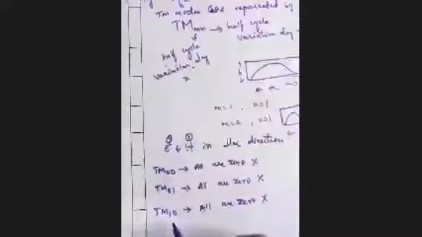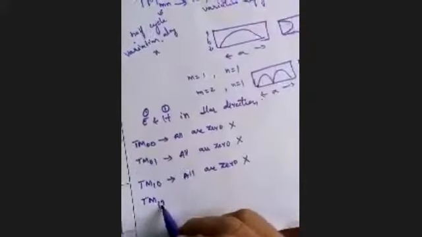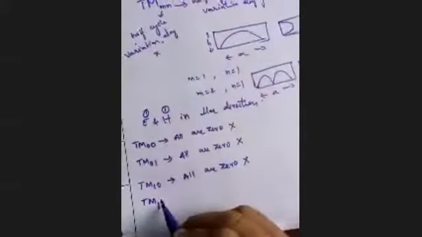So now when we look at this, what we notice is when any one of the subscripts is 0, or when both the subscripts are 0, all the field components are going 0. Yes. Now let me take the next one, which is TM12 or 11. 11 comes before 12, right? So when we take 11, what happens? None of the field components are 0, right?